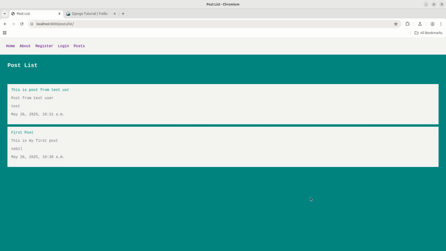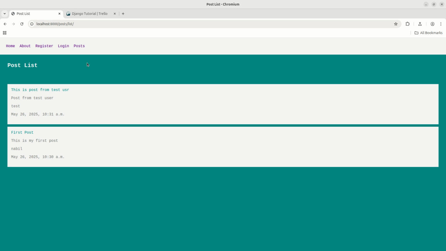In the previous part, we learned about Django model relations. So we linked up the user table with the post table. And in this part, we're going to talk about the Django ORM filter. So I had mentioned before that I will create a dashboard page, and in the dashboard, we will see the posts of a specific user.